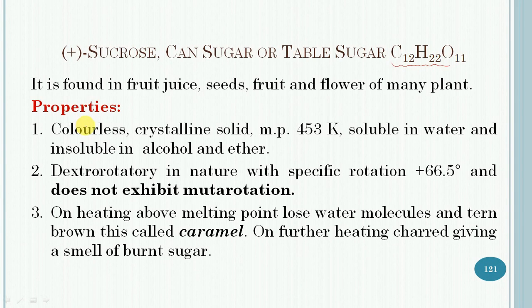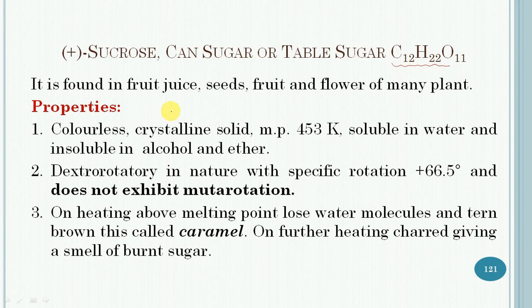Sucrose is the most easily available and most important disaccharide. It is widely distributed in nature in juices, seeds, fruits and flowers of many plants. So let us discuss its physical and chemical properties.